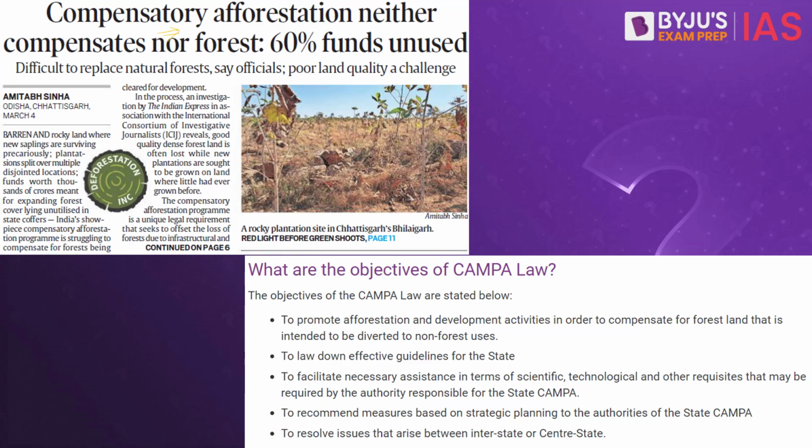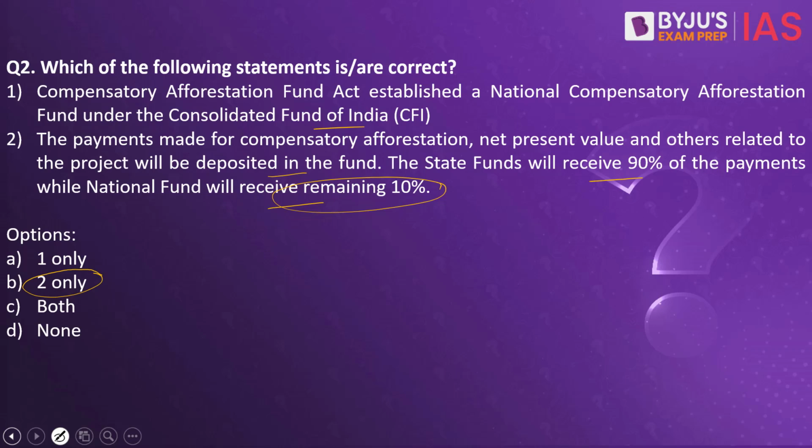This fund will be used for bringing up another area of land where a huge number of trees will be planted. So when you look into the first statement, the Compensatory Afforestation Fund Act established a national compensatory afforestation fund under the Consolidated Fund of India. This statement is wrong. Why? Because it is not the Consolidated Fund of India, but instead the Public Account Fund.